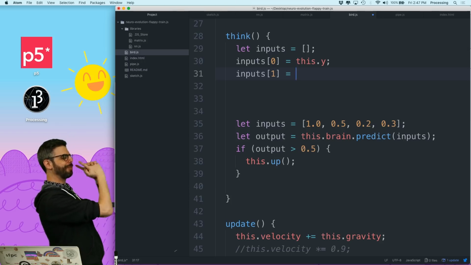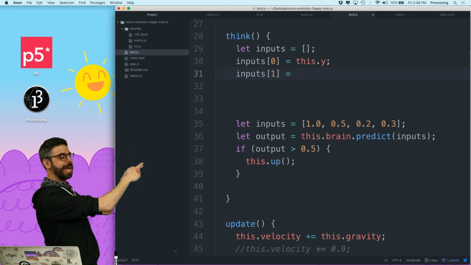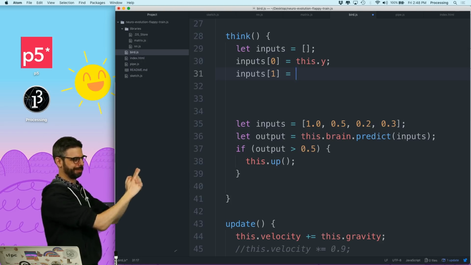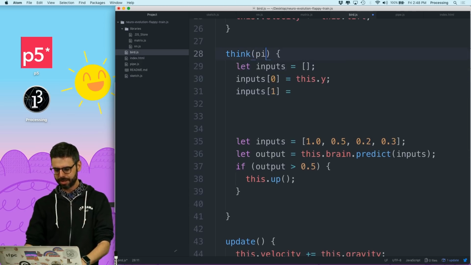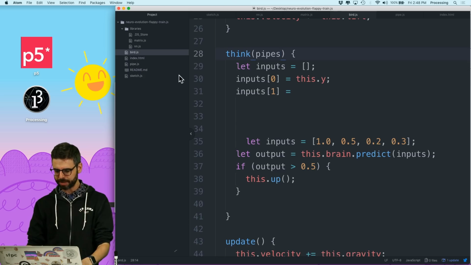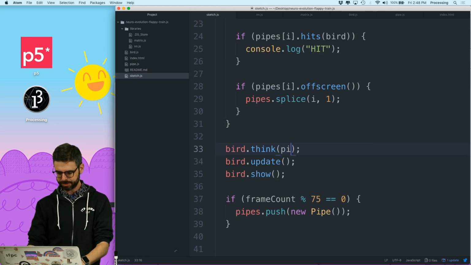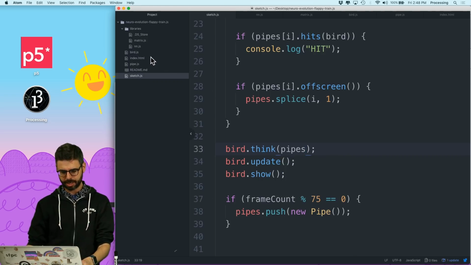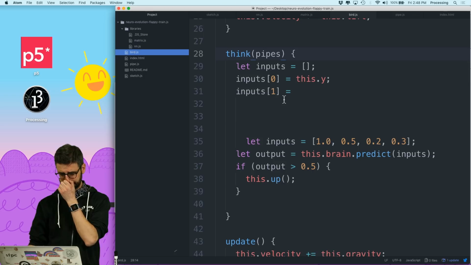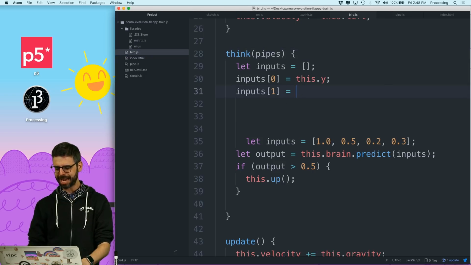I need to know about the pipes. So I am a bird and I need to know about the pipes. How do I do that? So maybe what I'll do is I'll take in as an argument to this function the pipes array. So that is sent into the think function. Now I'm just going to do pipes index 0.